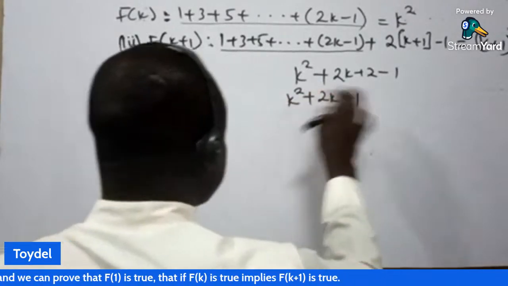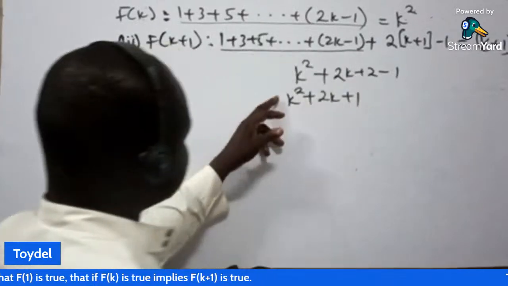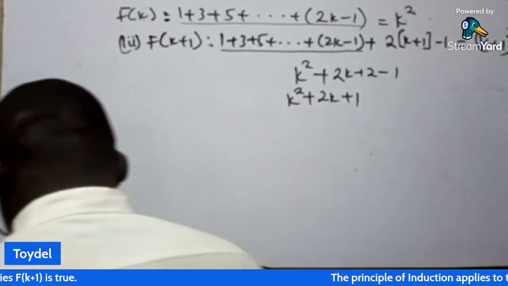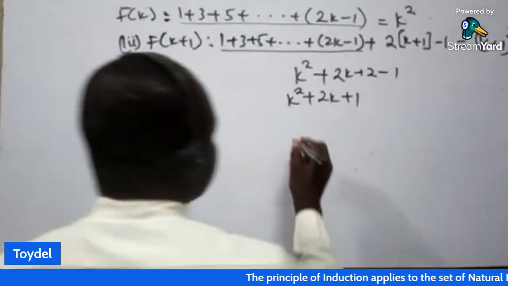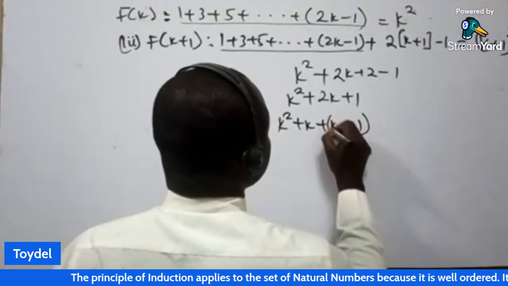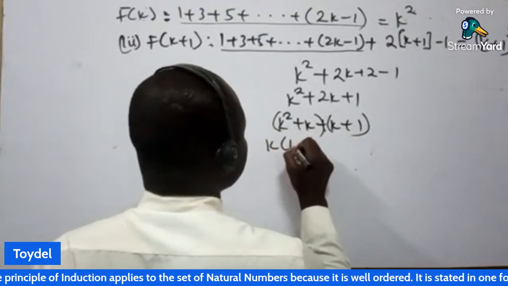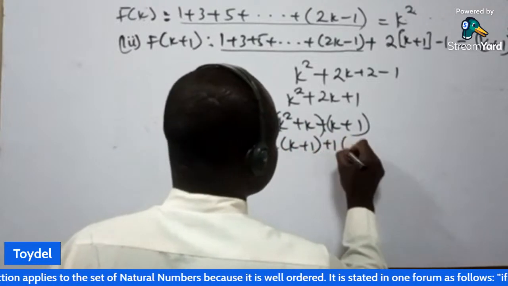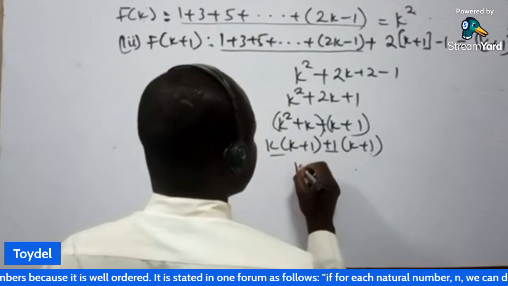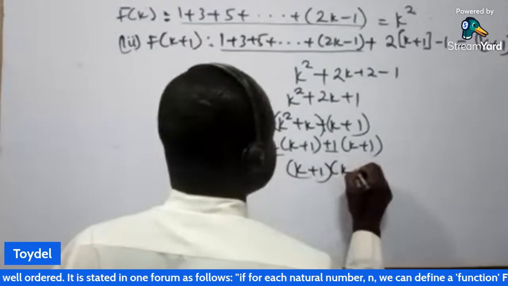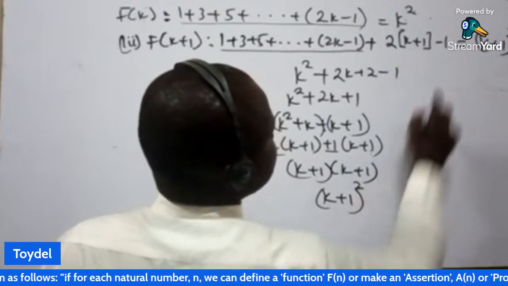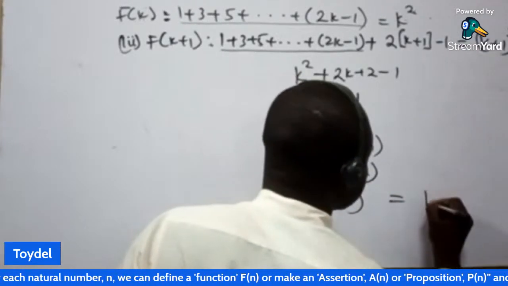So let me express this. Of course, this is a quadratic expression. I should be able to factorize this. So I'm going to have k squared plus k plus k plus 1. When I do the grouping, k is common, k plus 1. Then plus 1 is also common, k plus 1. At the end of the day, I will combine this. So I'm going to have k plus 1 into bracket k plus 1.